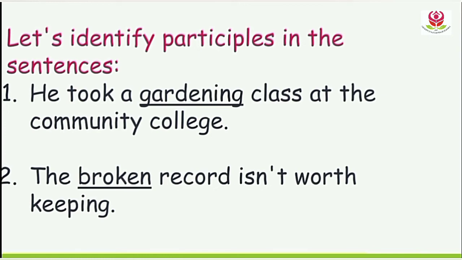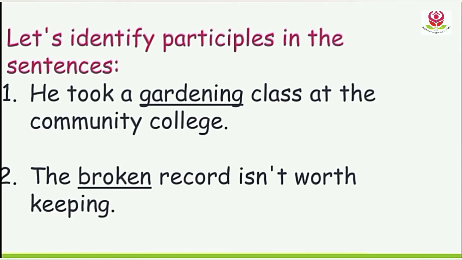He took a gardening class at the community hall. Here the verb with ing is gardening, and if you have noticed properly, gardening is placed before the noun class. If you want to verify, you can ask the question with which. Which class did he take at the community hall? And you got your answer, gardening. Therefore gardening is a participle over here.